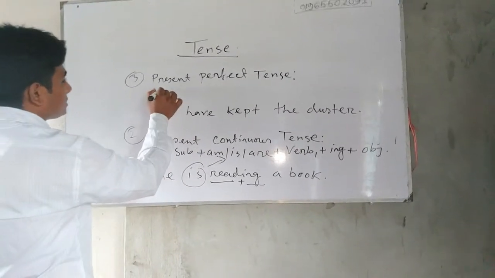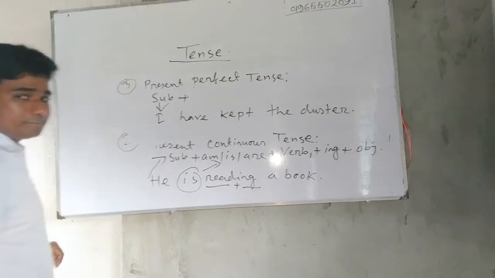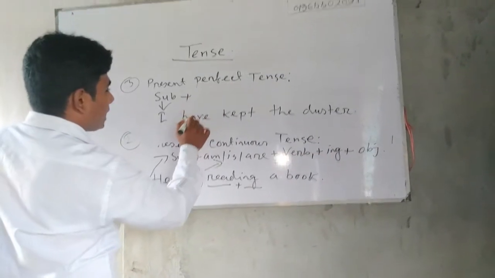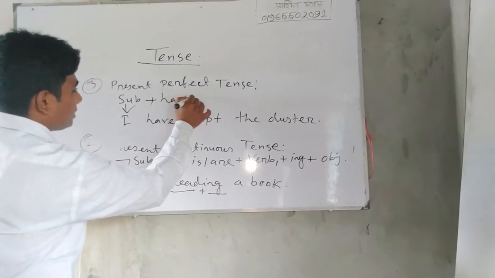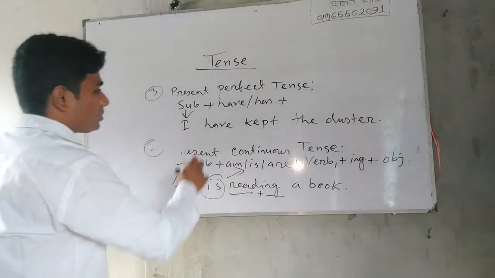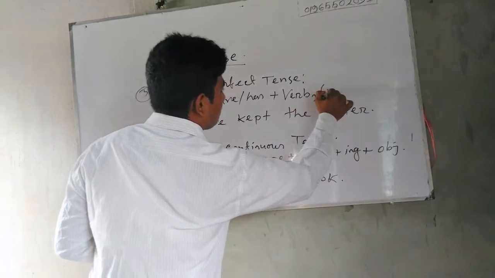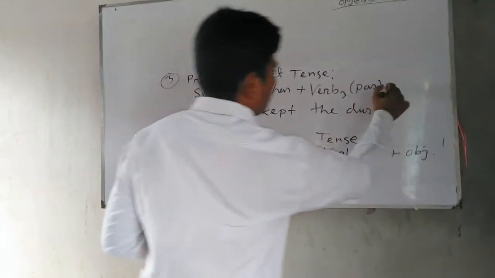Structure: subject, here subject I, after that have or has, and after that verb 3 or past participle.